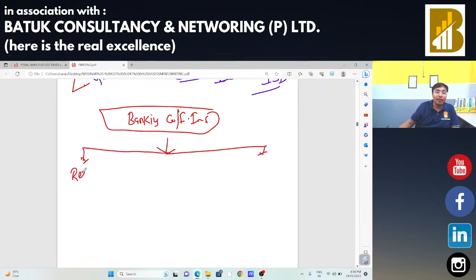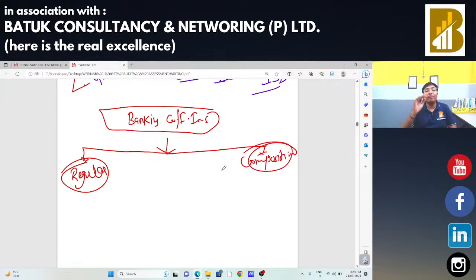First, the regular scheme, they can select the regular scheme and claim the input tax credit. Second is the composition scheme. If the banking company or financial institution selects a scheme, regular or composition, that scheme will continue for the whole financial year. They cannot change the scheme during the year.